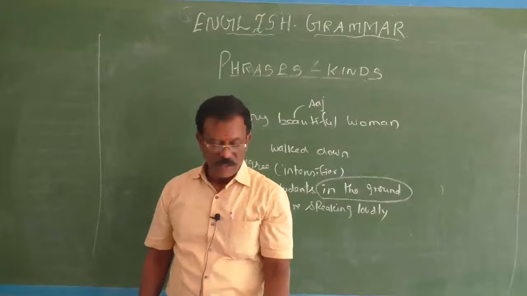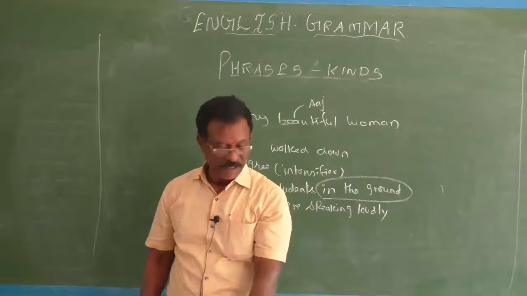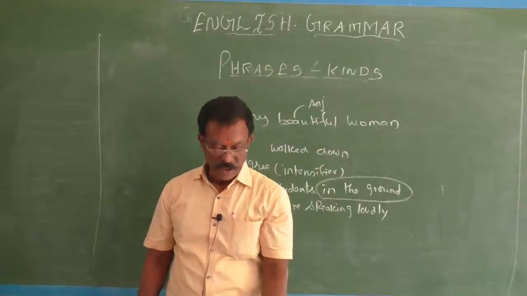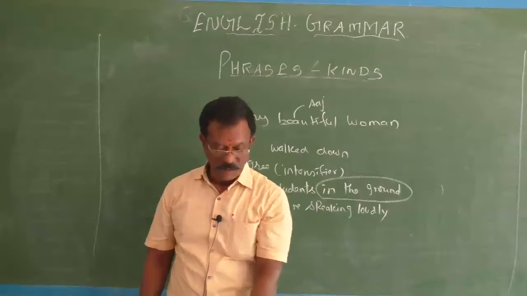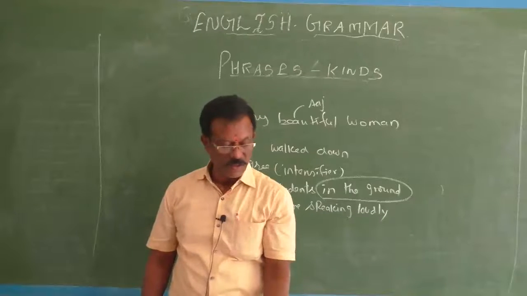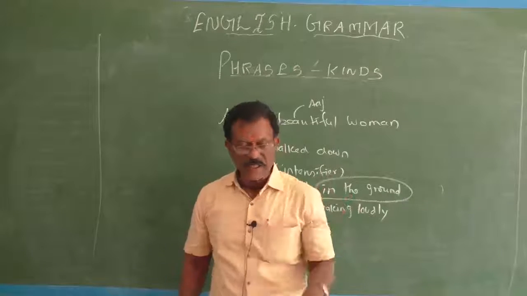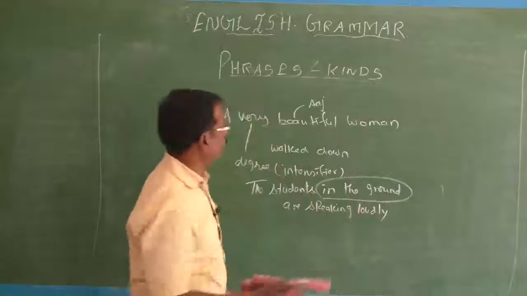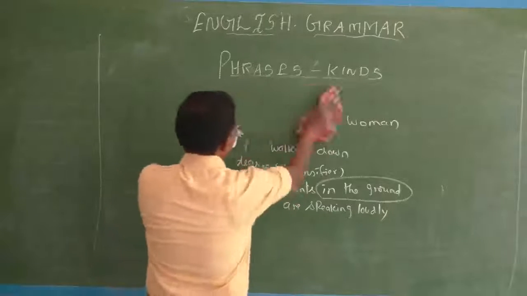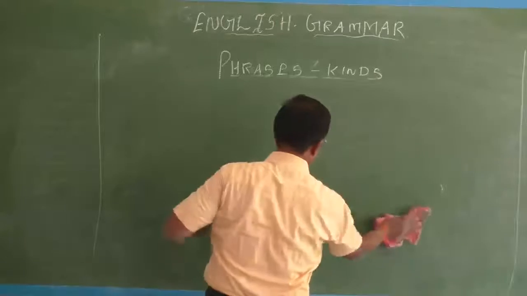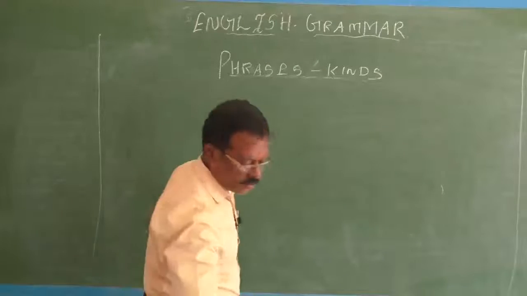Next we are going to see adverbial phrase. Okay, so it also plays a vital role, how an adverbial phrase is used. An adverb phrase is a group of words that functions as an adverb. That's called an adverbial phrase or adverb phrase.